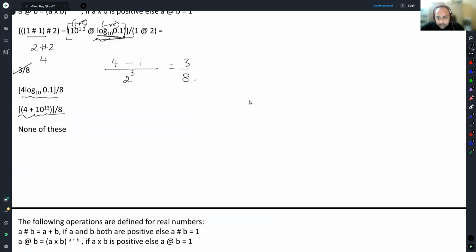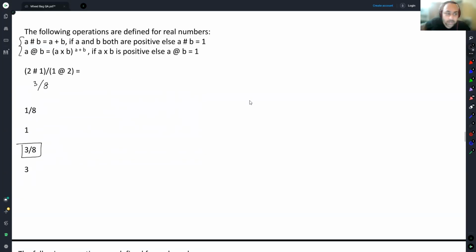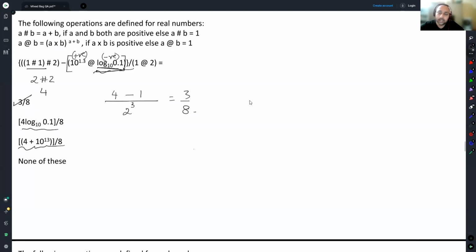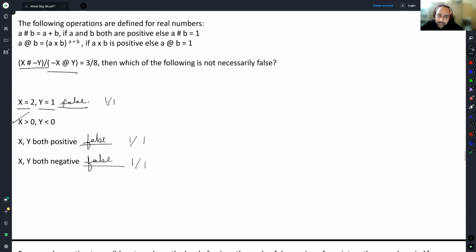If you pay attention, there is a lot of play acting when I introduce questions to you, because the first thing I had done was, remember when this part was on and people had reached 3 by 8, I had stated, oh, even if one of them is negative, then we will get 1. And that is precisely the insight or the highlight that had to be used for this question and the subsequent question, both these places.